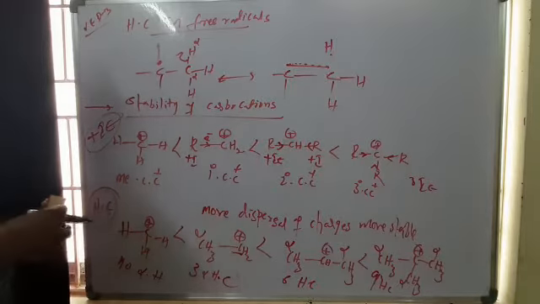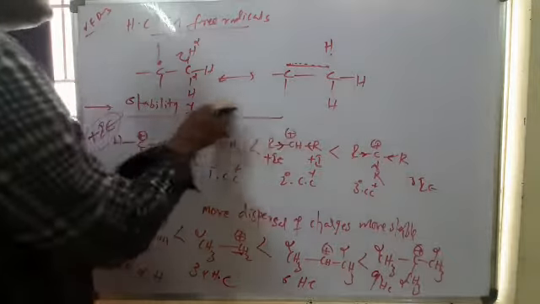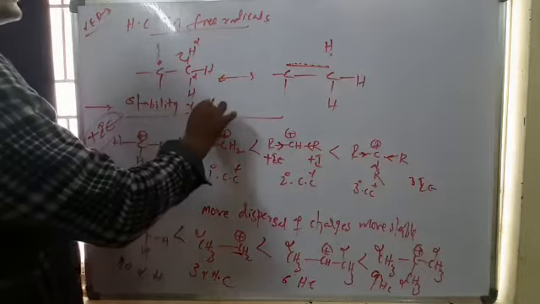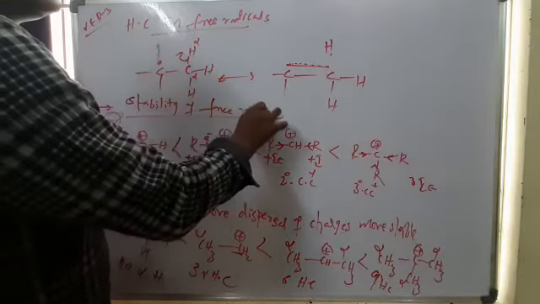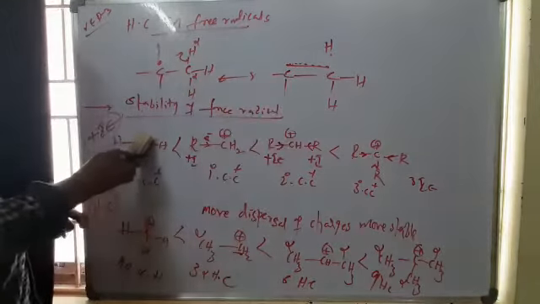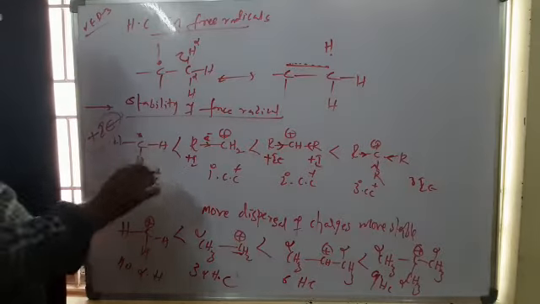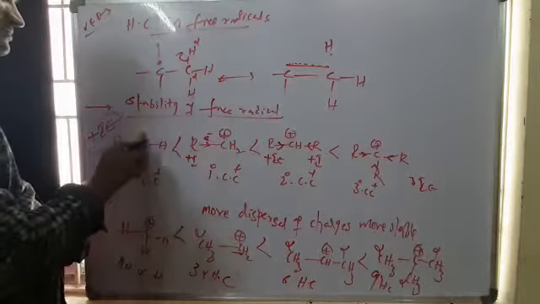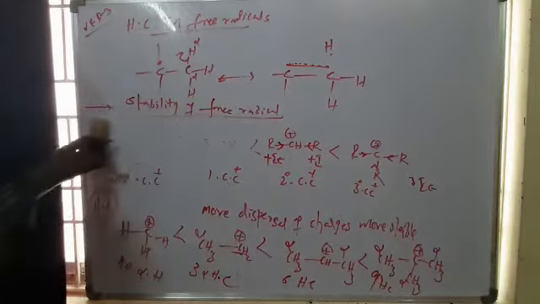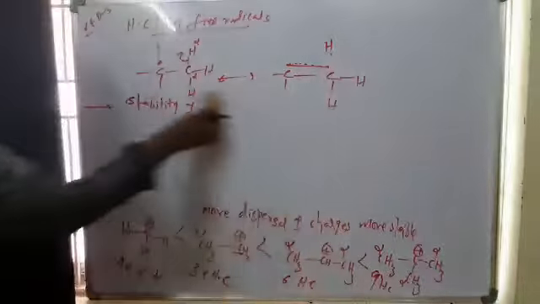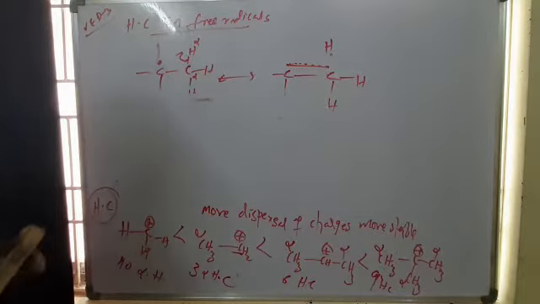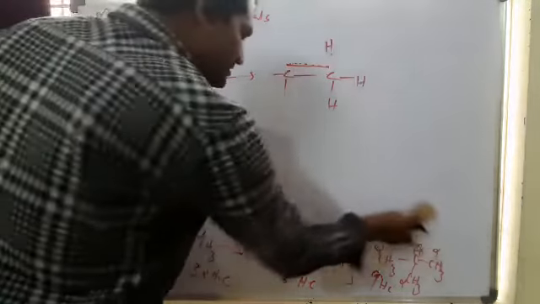The stability of free radicals is the same, but in the place of plus we should write a radical. Free radical stability can be explained only by hyperconjugation, but not by the inductive effect.